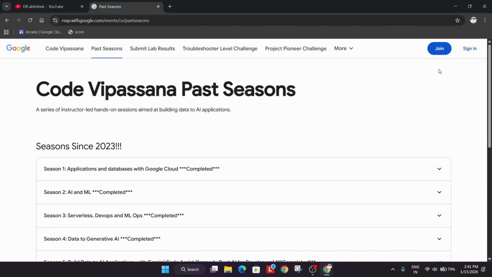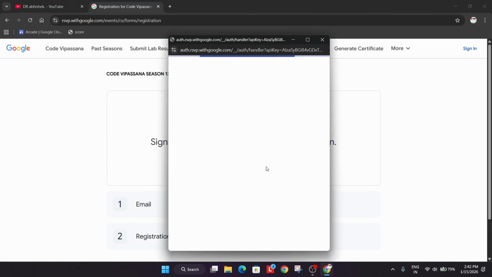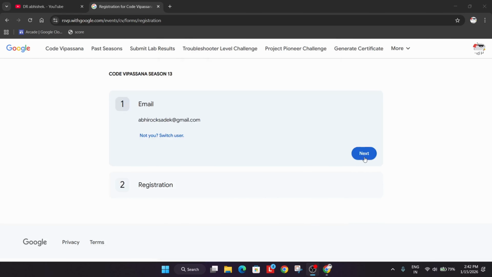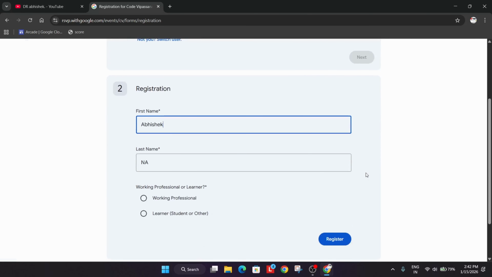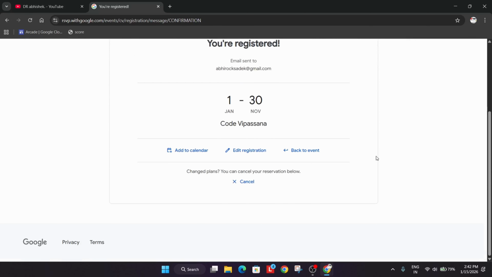Now coming to the registration process, first of all, you have to click on join over here, then simply sign in with Google. If you already have a Gmail account, simply mention your Gmail account. After you select the email, just select next, and after that you have to mention all the registration details. You can mention whether you are a learner or a working professional. After that, simply click on register and let's see what happens next. So just wait for it. You can see we are registered and the confirmation email has been received.